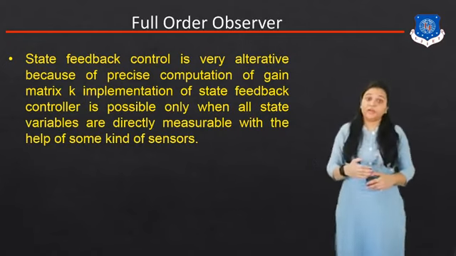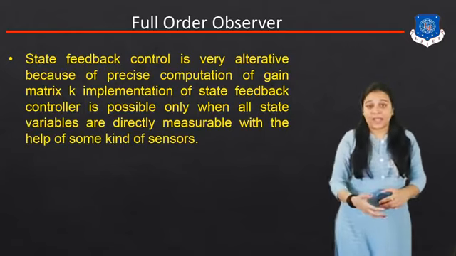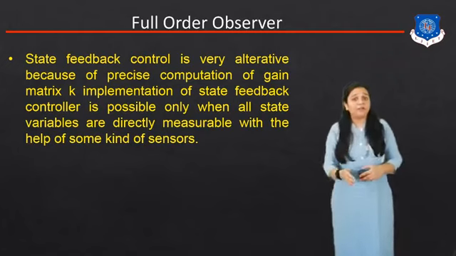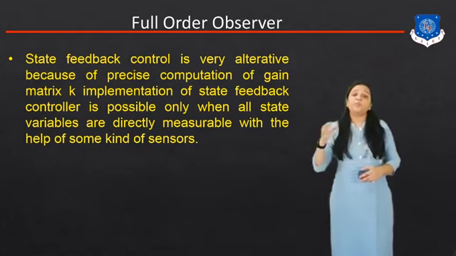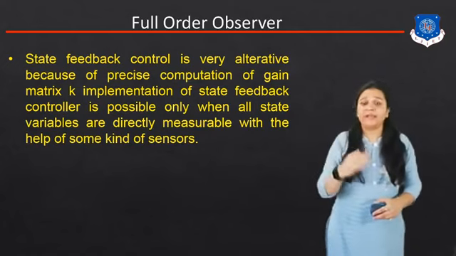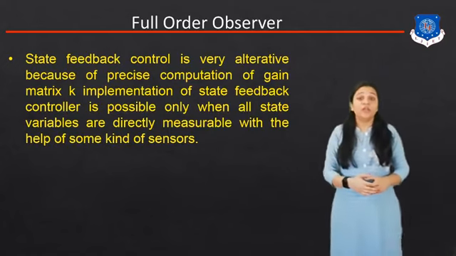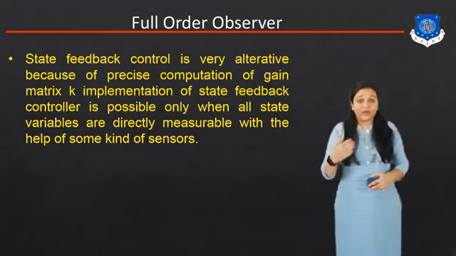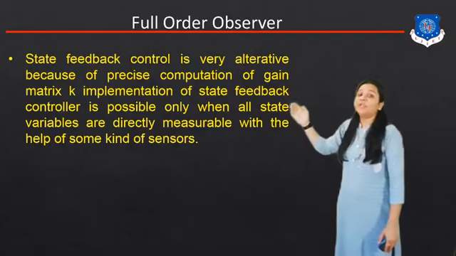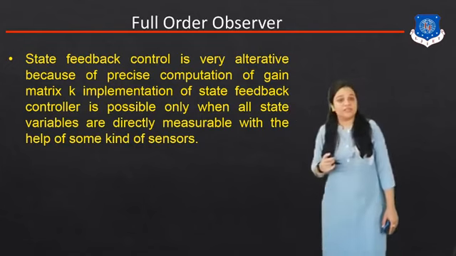Whenever we deal with the state observer, we note down how many of the variables are directly measurable and how many are indirectly measurable. So what is the full order observer? It is possible only when all state variables are directly measurable.